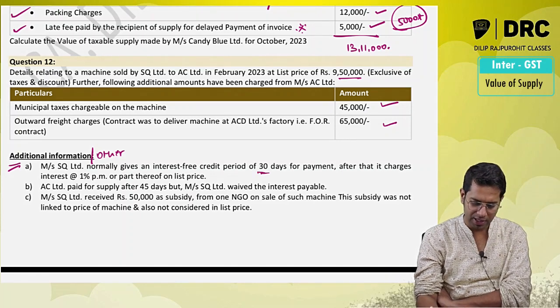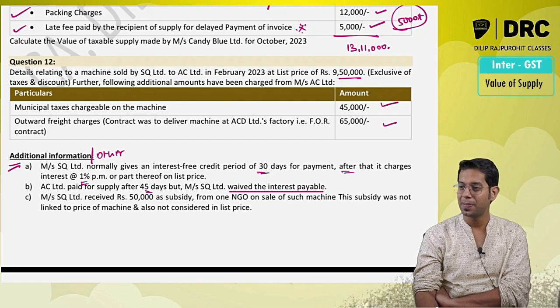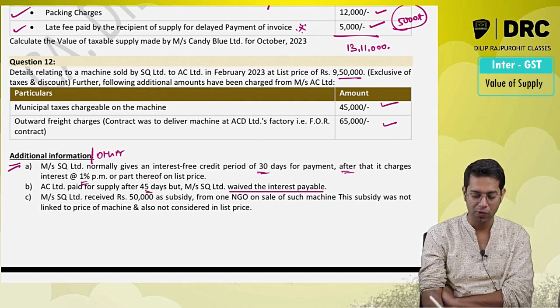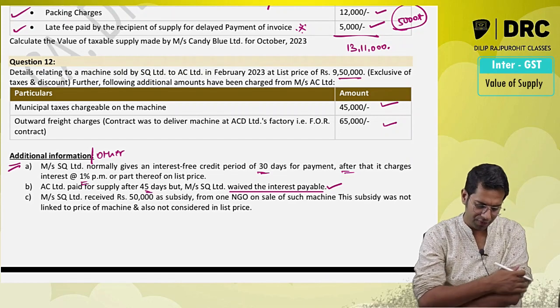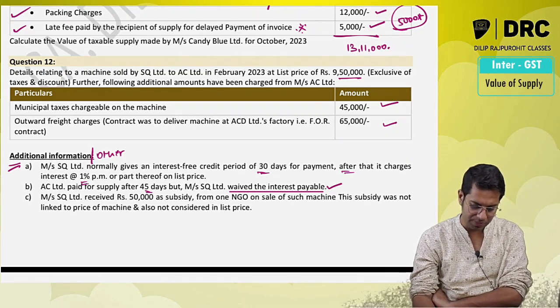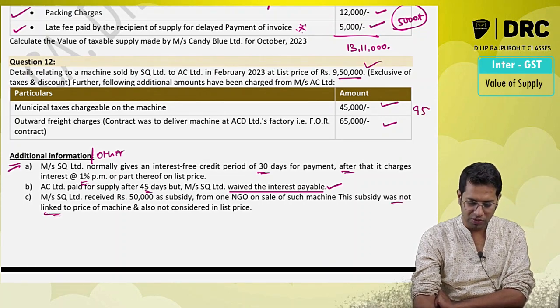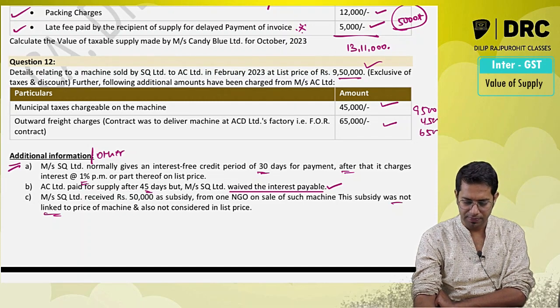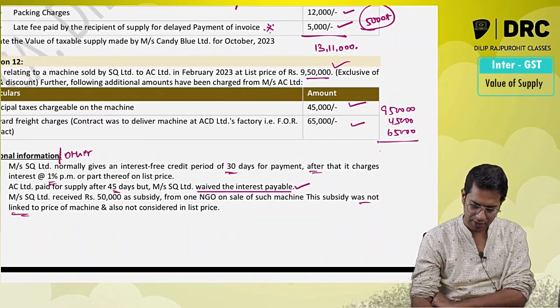Normally interest free, after that 1% interest they are charging. The company made a payment in 45 days, however the interest was waived off. In the present case, the theory part came over here: the interest was waived off, meaning you don't have to include this interest amount. 50,000 rupees subsidy was received from NGO. This subsidy was not directly linked to the price. So what is the answer? Very simple, 9,50,000 plus 45,000 plus 65,000 is the answer. I think 10 lakh 60,000.